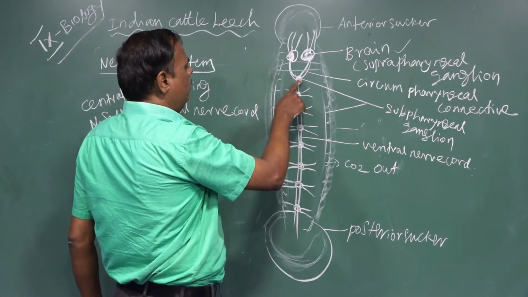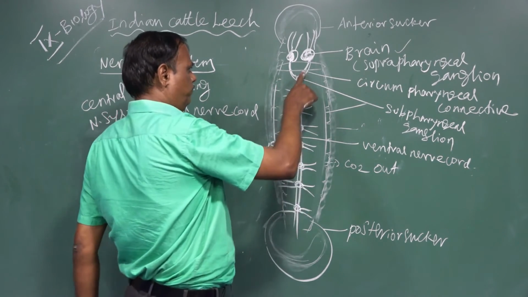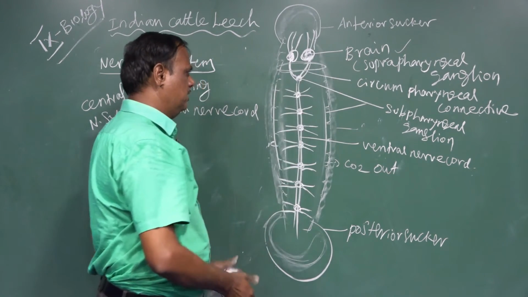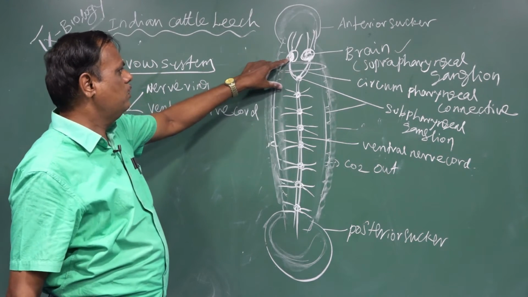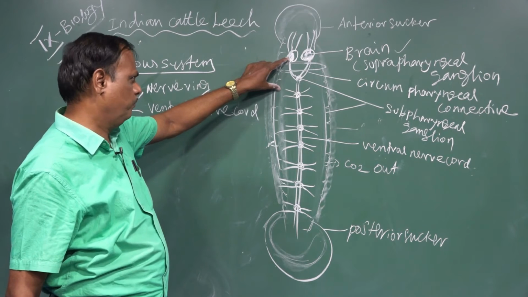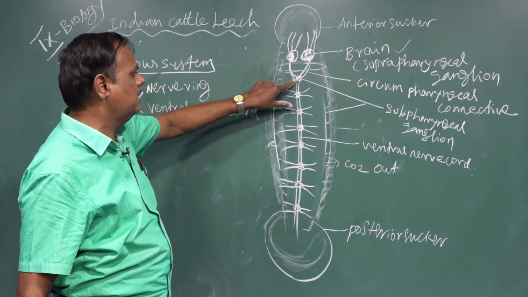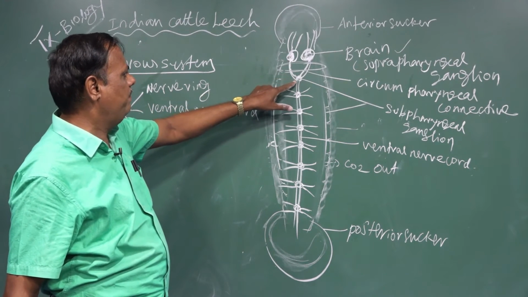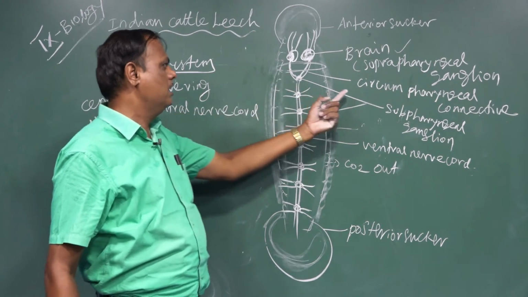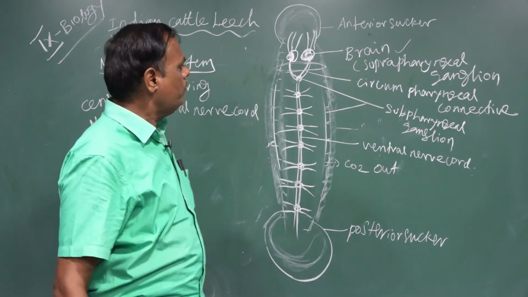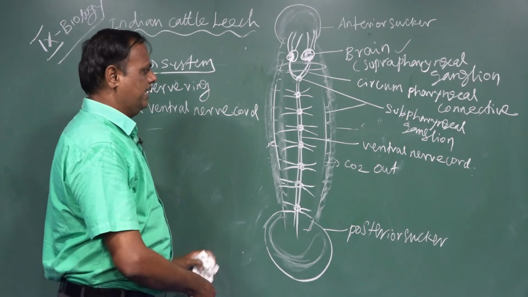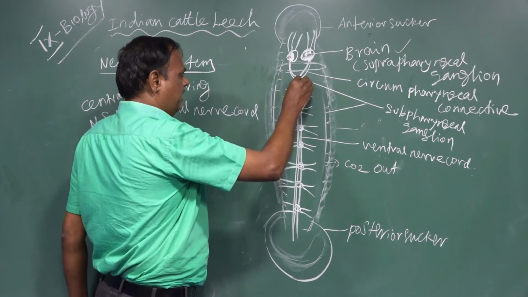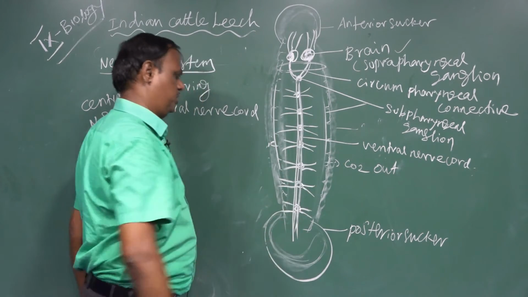The subpharyngeal ganglion is located below the pharynx. Above the pharynx is the suprapharyngeal ganglion, also called the brain. Below the pharynx is the subpharyngeal ganglion. The connection between them, a ring-like structure, is called the circumpharyngeal connective. Below the suprapharyngeal ganglion, elongated, long, slender, double ventral nerve cords are present.